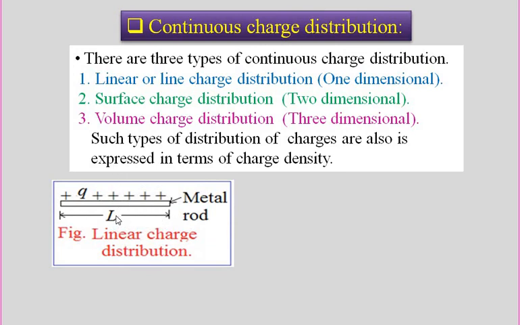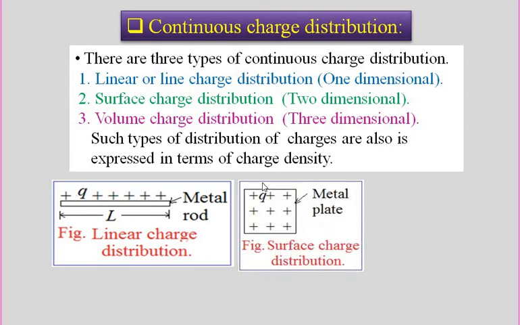Consider a metal rod having length L. Plus Q is the charge uniformly distributed over the metal rod. The metal rod has the linear charge density denoted by letter lambda. Consider the second example. Here a metal plate is taken, plus q charge is uniformly distributed over the metal plate. It has the area, length and breadth. So it has the surface charge density denoted by letter sigma.